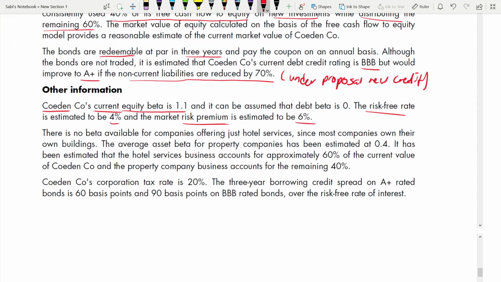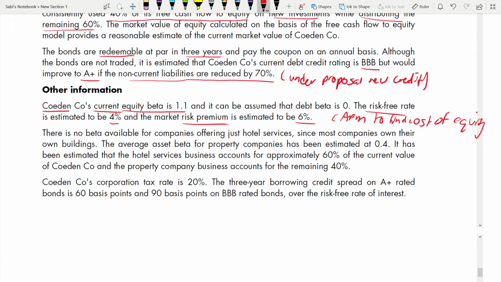Why is this piece of information given? Write it somewhere in front of your answer: CAPM to find cost of equity. This will save your time. You exactly know where to go when you're writing the answer. This is called annotating. You're writing next to it what is important from it. What is important from this paragraph, from this text? You're writing in short sentences so that you understand, right? Risk-free rate, risk premium, beta is given for you to find cost of equity.